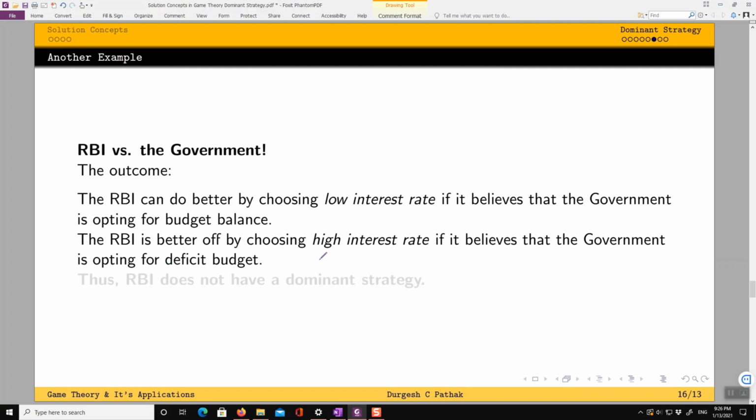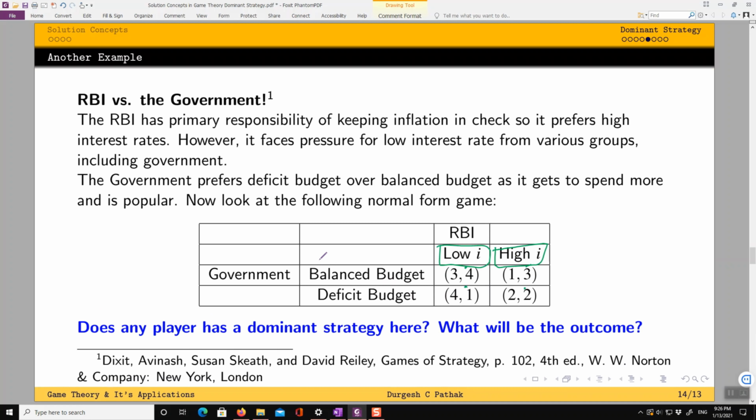So again, look back here in this table. See here, if the government believes that RBI is going to play a low interest rate, what should be the best option for it? If it plays a balanced budget, it gets 3. If it plays a deficit budget, it gets 4. Since 4 is greater than 3, a deficit budget is preferred over a balanced budget if the RBI is choosing a low interest rate.